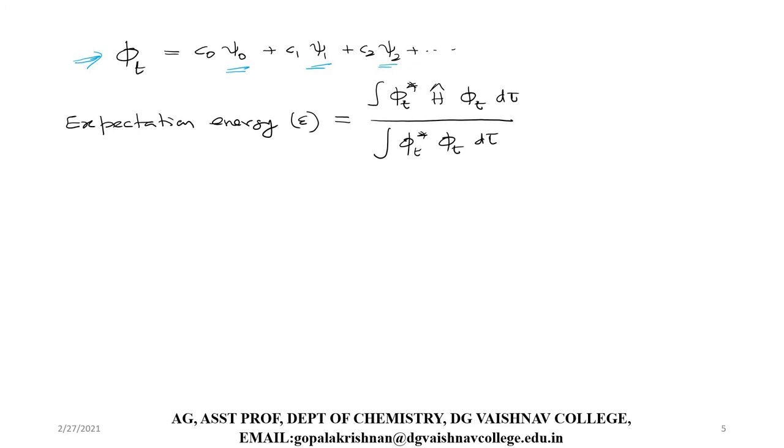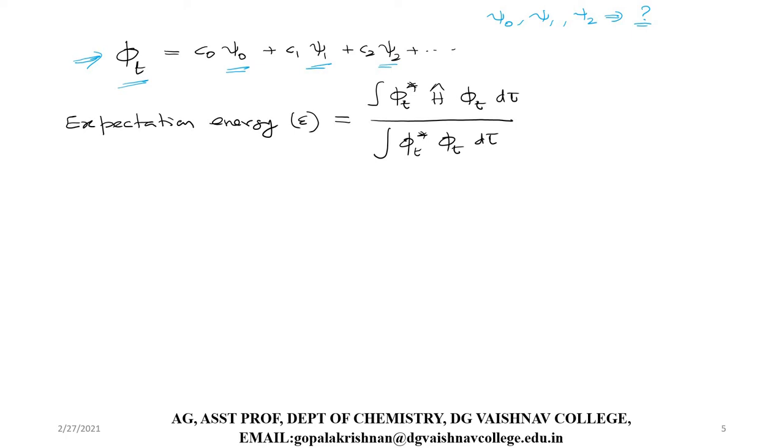Psi naught, psi 1, psi 2, these are all eigenfunctions, but keep this in mind. Right now, we don't know the exact form of these wave functions, but definitely these wave functions must exist. They are possible functions. So I'm taking a linear combination of those functions, and I'm writing the trial wave function like this.